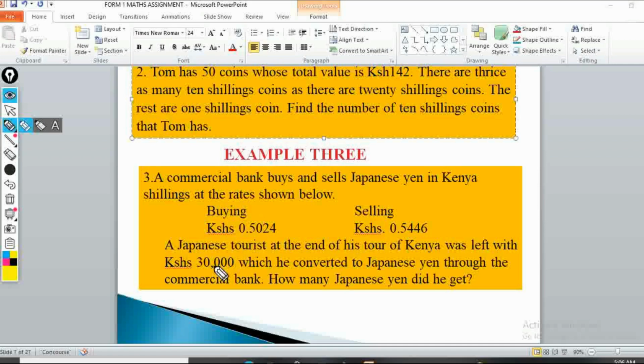So you have to take it from the reference point of the bank, not you, but the bank is the one that buys and sells. So if you have foreign currency with you, the bank will buy from you. And if you want the foreign currency and you have the Kenyan shillings, then the bank will sell to you the foreign currency. So let's look at how this example was handled.